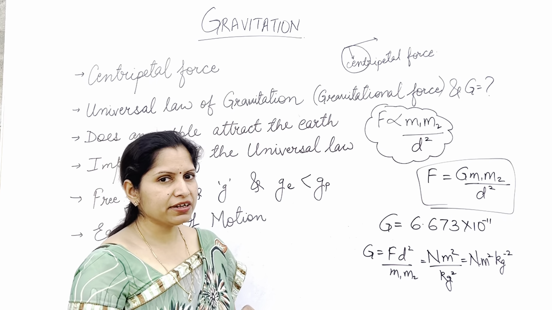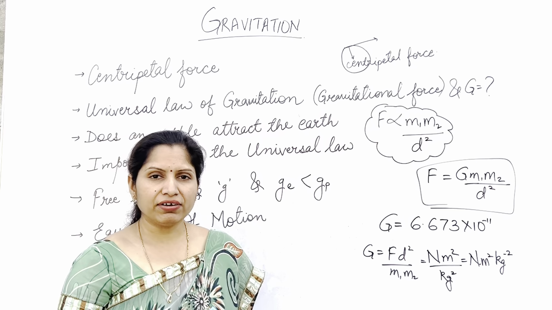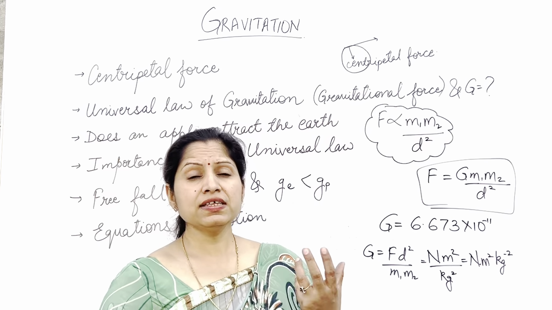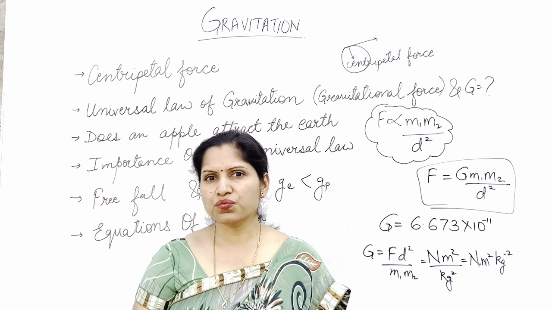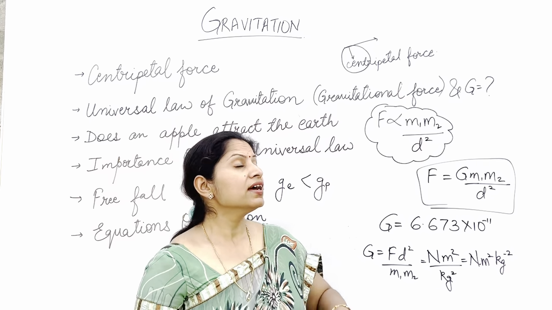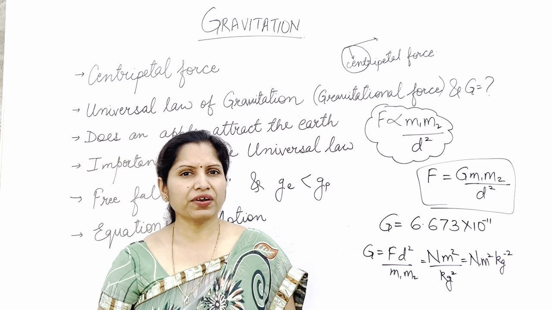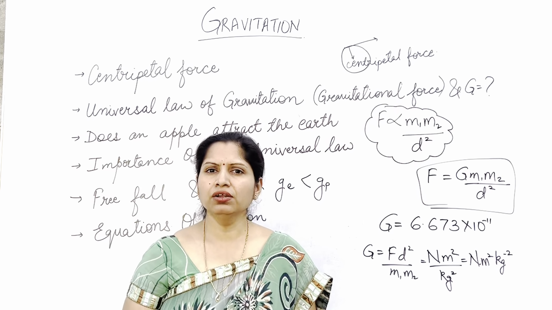The value of capital G, this capital G is known as the universal gravitational constant. And when one object is pulling another object, when one object is applying a force of attraction on another object, that is known as gravitational force. This force of attraction between any two objects is known as gravitational force.